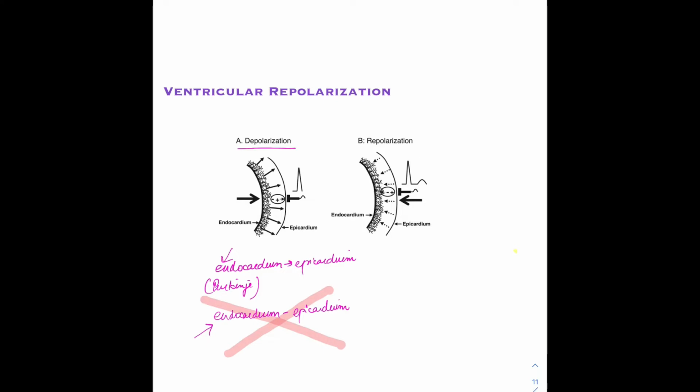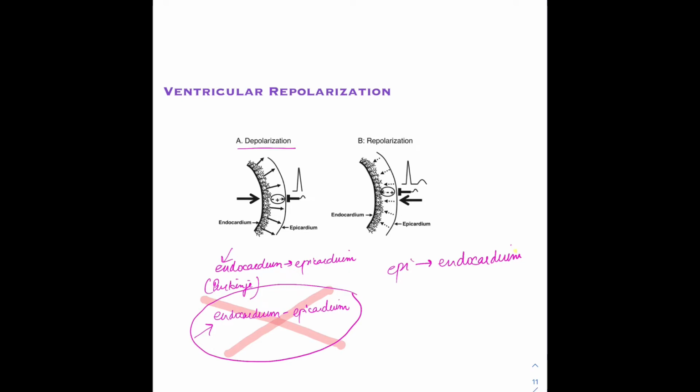When we talk about the repolarization vector of the ventricles, we need to understand that the repolarization starts from the epicardium and ends in the endocardium, which is contrary to what we were thinking. We were thinking that the repolarization should begin from endo to epi because endo cells were the first to depolarize, but it's not like that.